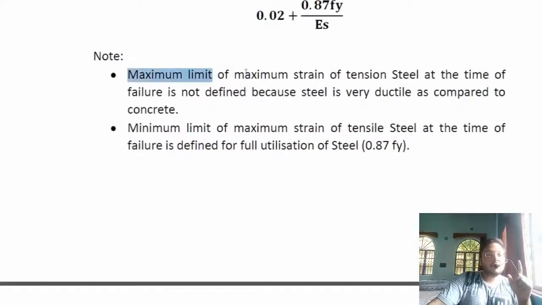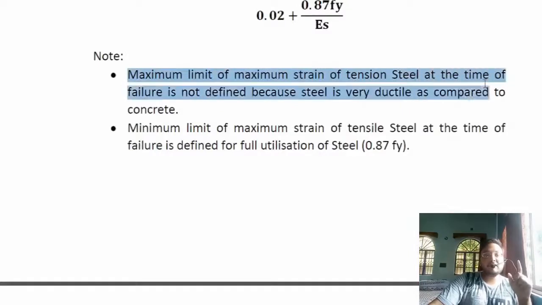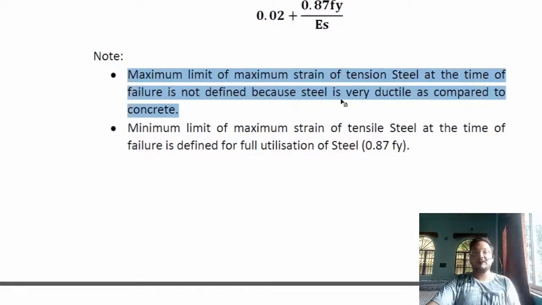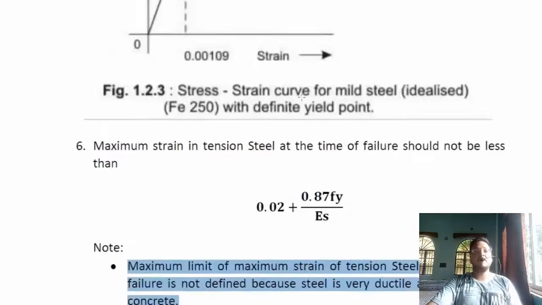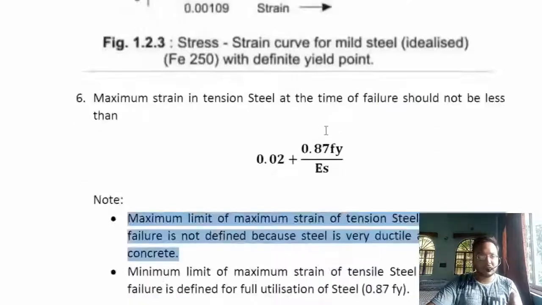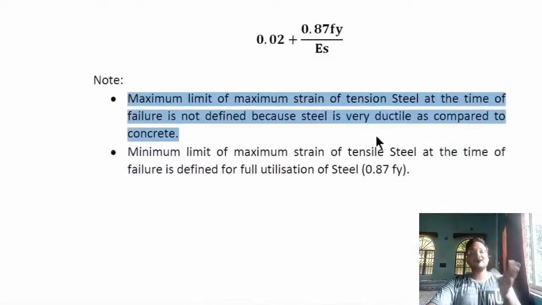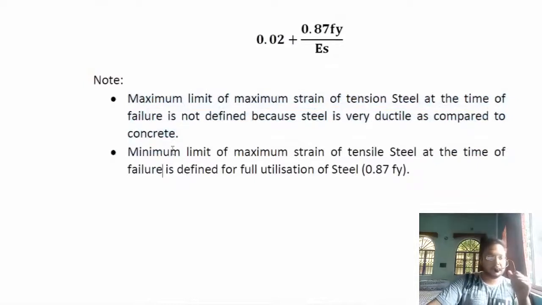Next, note that the maximum limit of maximum strain of tensile steel at the time of failure is not defined because steel is very ductile as compared to concrete. So we limit that maximum amount of strain up to this particular value. This strain value is not known to us as our steel is very ductile.